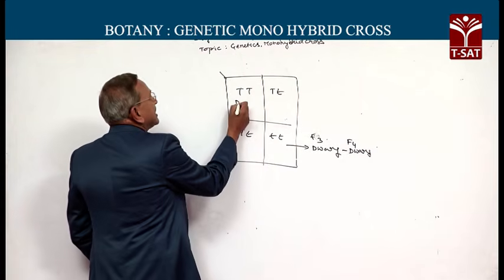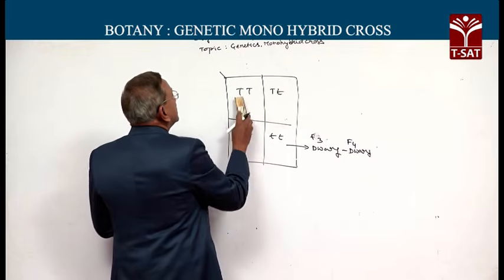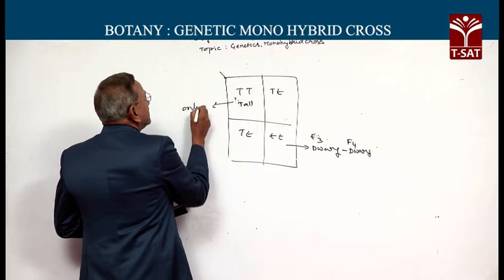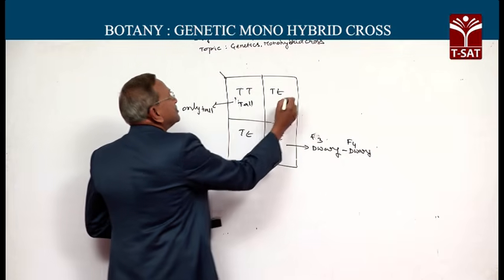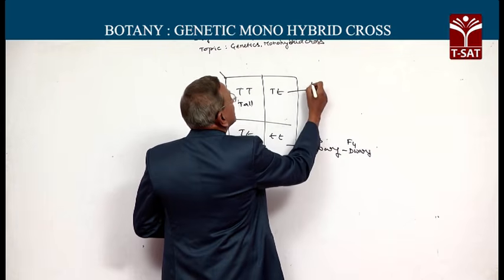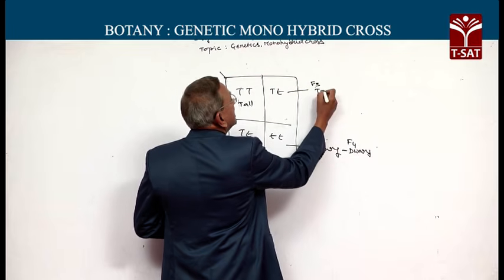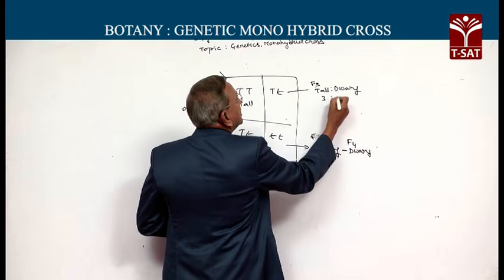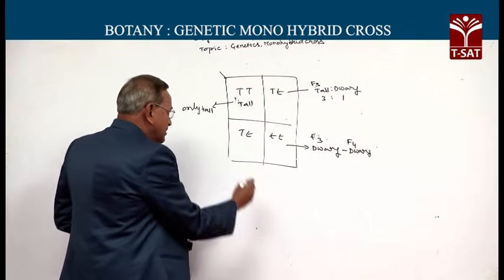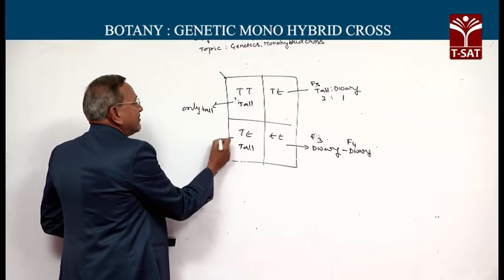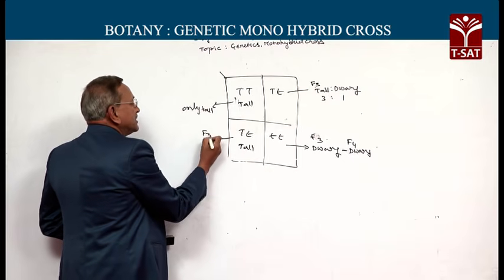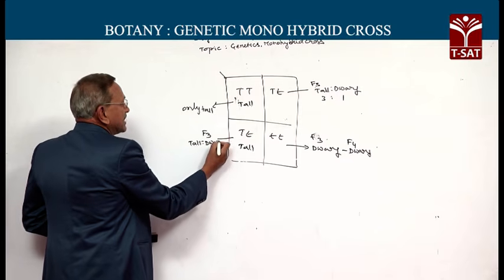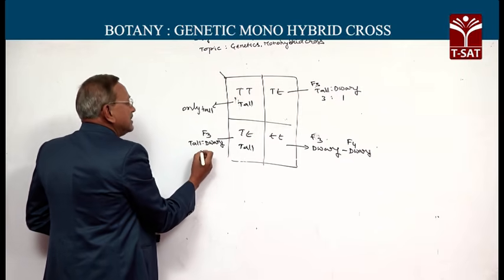Whereas this kind of tall plant produced only tall, whereas this F3 progeny produced tall and dwarf in the ratio 3:1. This tall, when selfed, again produced tall and dwarf in 3:1 ratio in F3